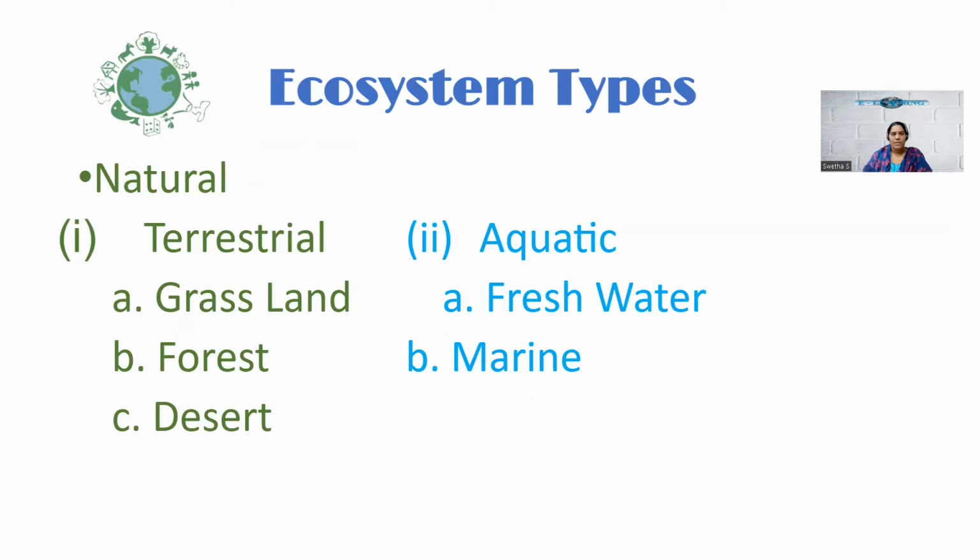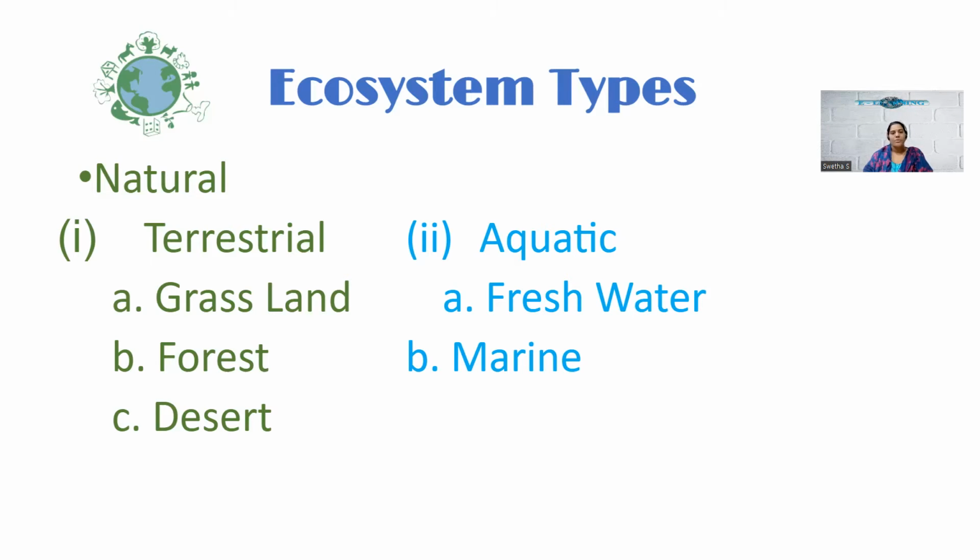So next we'll see the types of ecosystem. Basically there are two types of ecosystems, natural and artificial. Natural means it is created naturally and artificial means it is created by humans. The natural ecosystem is majorly divided into two types, that is terrestrial and aquatic. Terrestrial ecosystem is land based and aquatic ecosystem is water based.